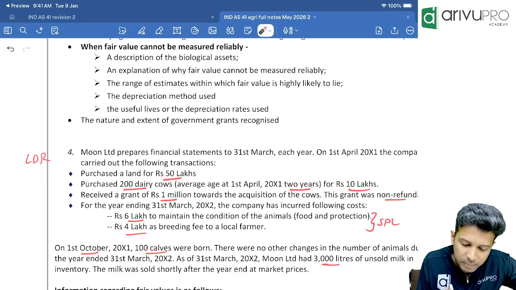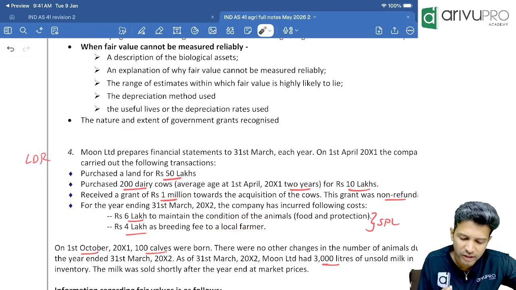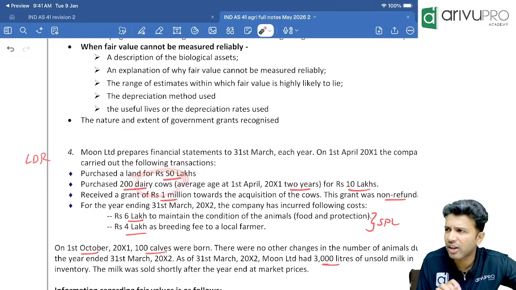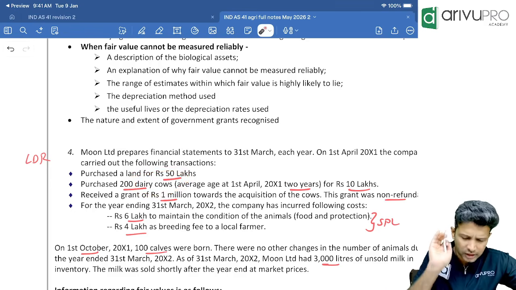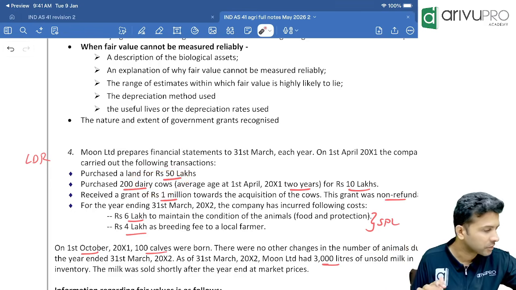Next, they have given some grant too. Next, they have given some other things. So next, they have given some calves. That means anything relating to cow is given, or that's it? That's it. Now, maybe we'll do the cow information first.